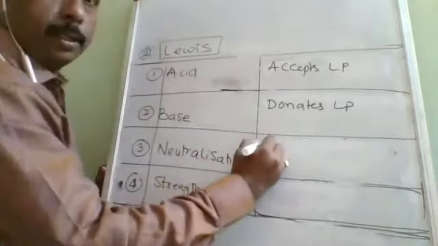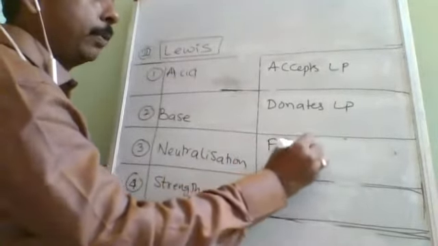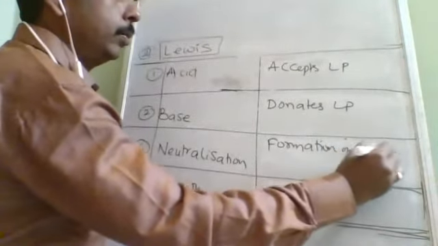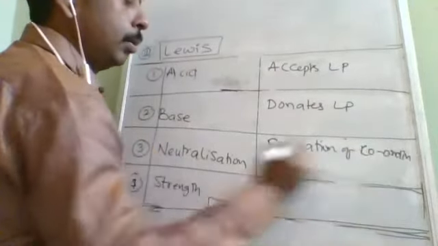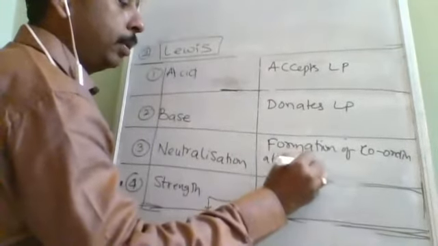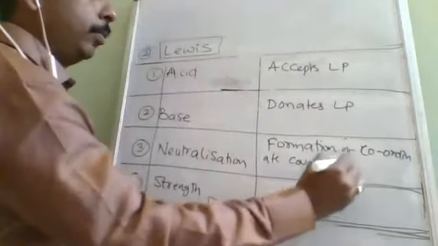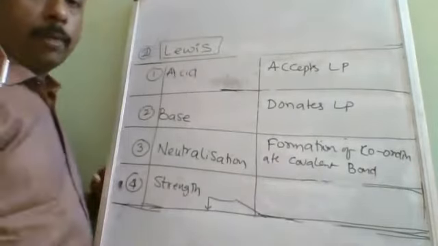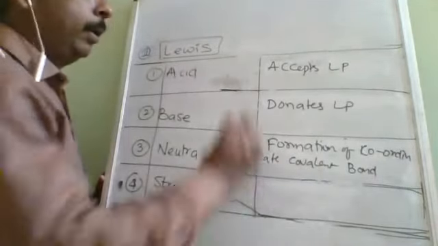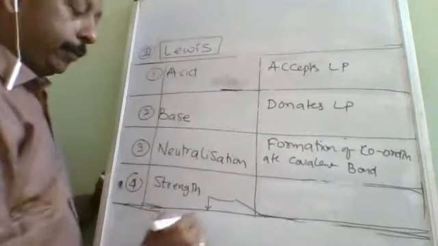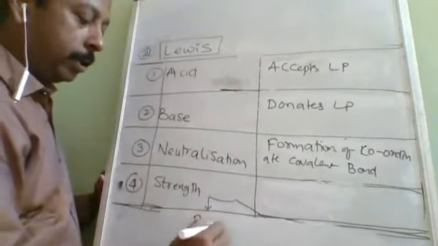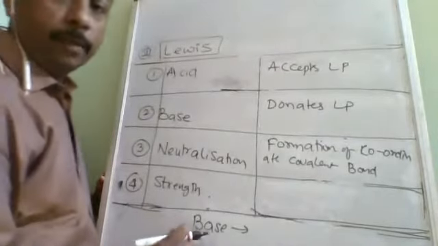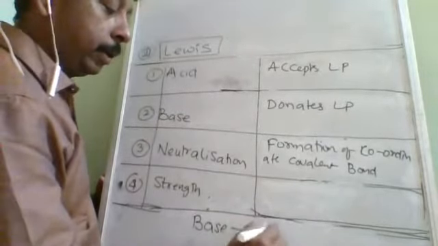Neutralization is what? Formation of a coordinate covalent bond between acid and base. The direction of the coordinate covalent bond will be from the base towards the acid. The base will be the donor, and the coordinate covalent bond is directional in nature. Base will be donating, acid will be accepting.